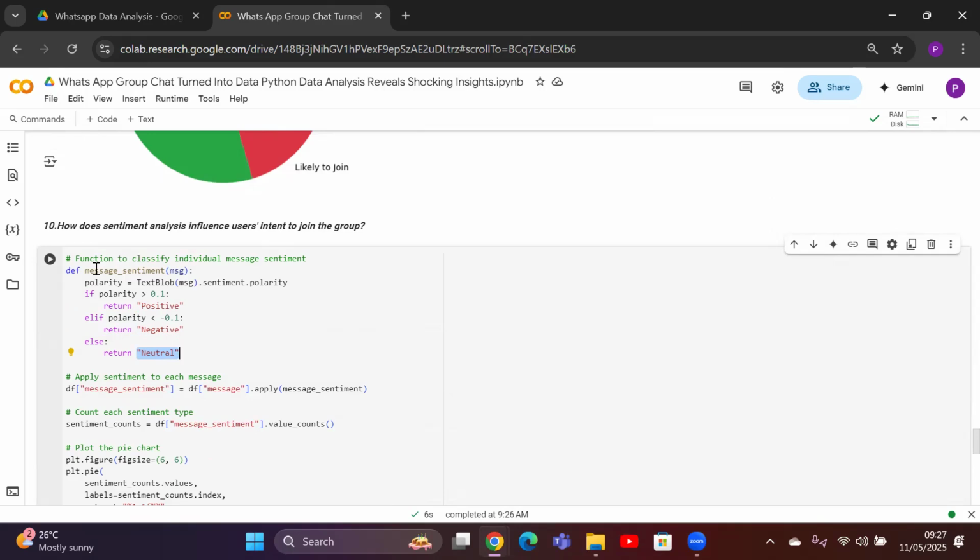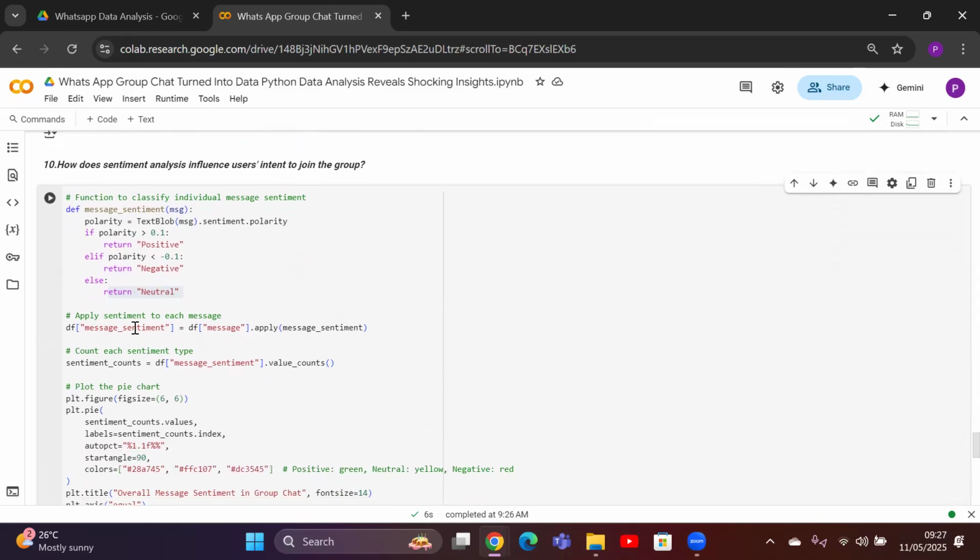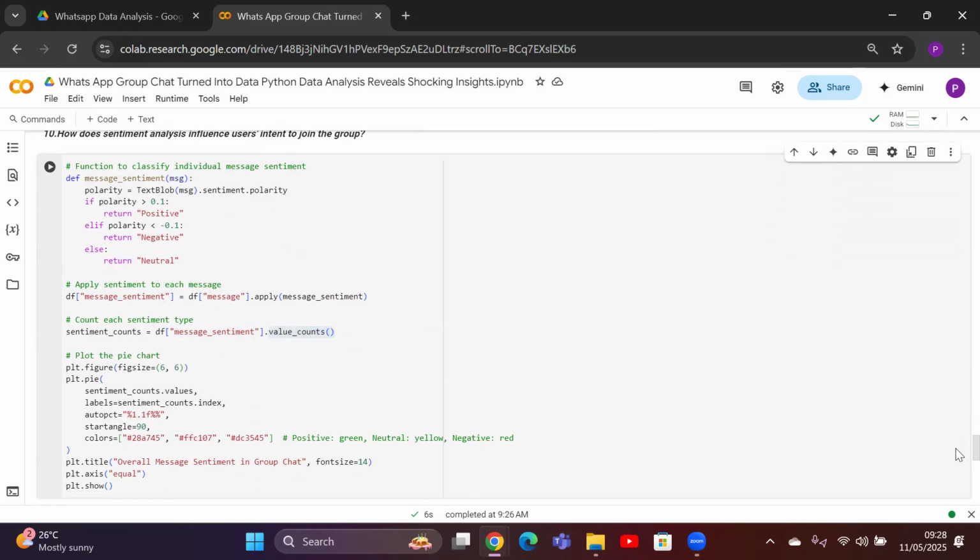Again, we are taking a function called message sentiment, using the polarity from TextBlob. We use sentiment dot polarity. If the polarity is greater than 0.1, we assign positive. If the polarity is less than minus 0.1, we put negative, and everything else comes under neutral. So we created the message sentiment function and applied it to all the text. We created the sentiment count based on the value counts function, and we plot a pie chart with a 3 category distribution labeled positive, negative, and neutral.